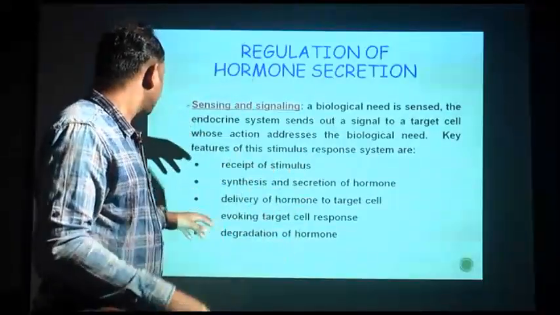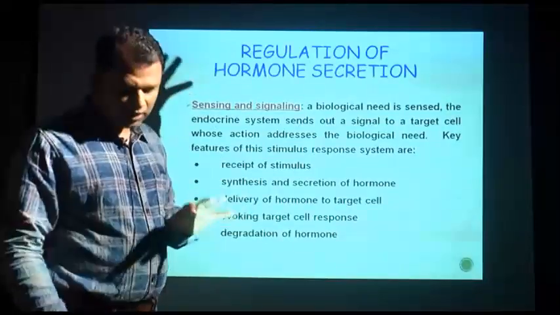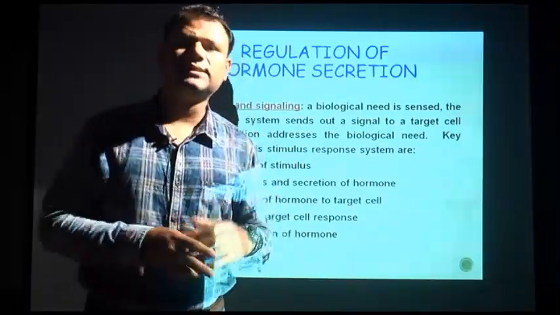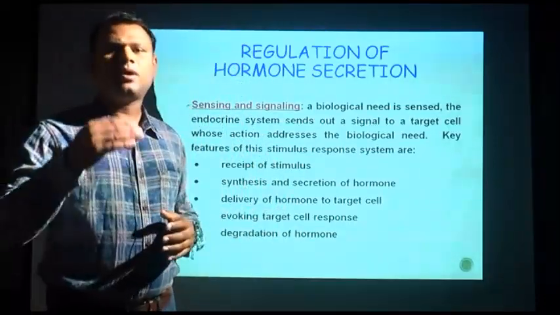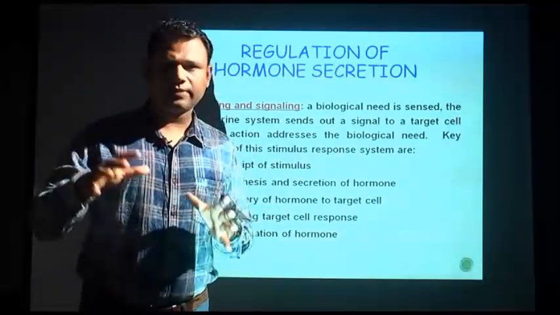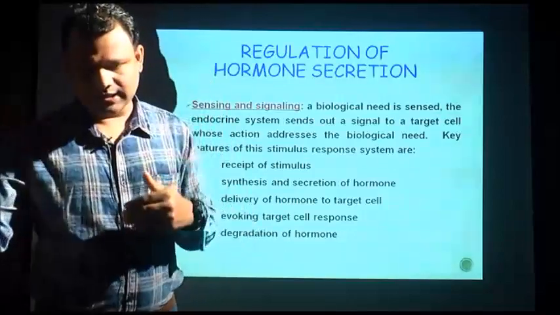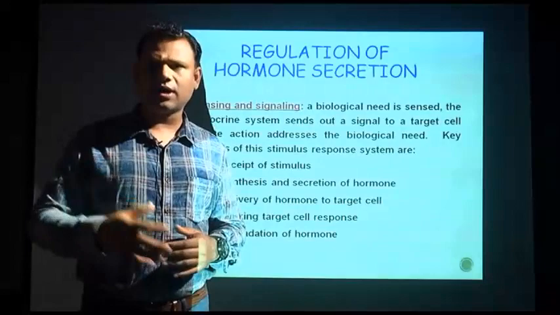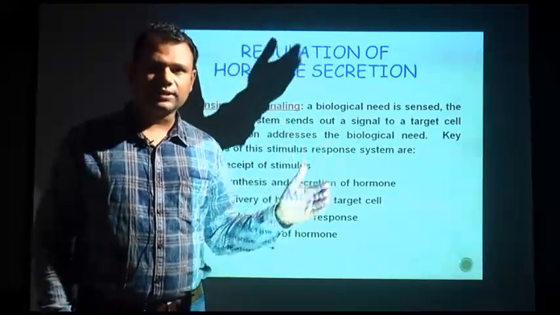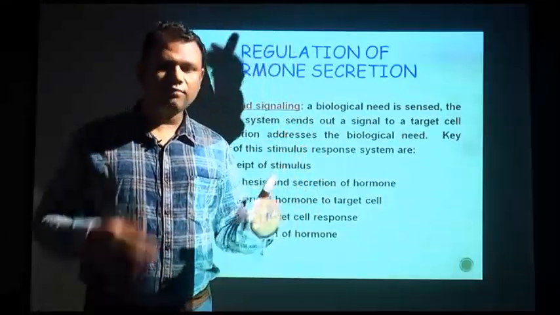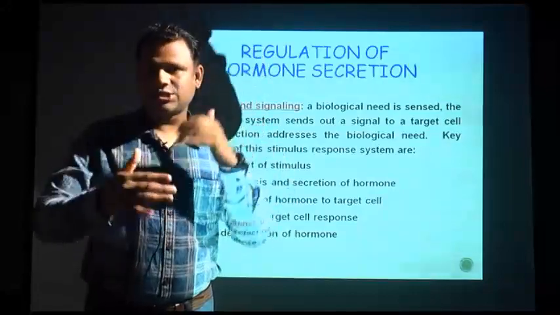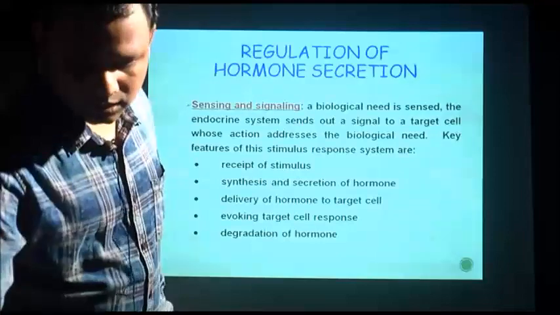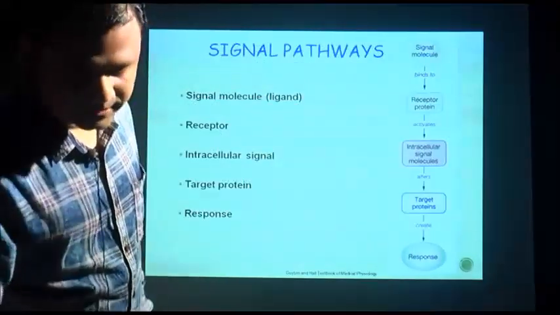And finally, one important thing when we are talking about homeostasis is that whatever hormones or signals are secreted have to be inactivated, destroyed or degraded, because unless they get degraded or destroyed, the effect on your body will continue to go on. So that has to be stopped. So these are the five mechanisms through which a hormone acts, or the secretion of a hormone takes place.